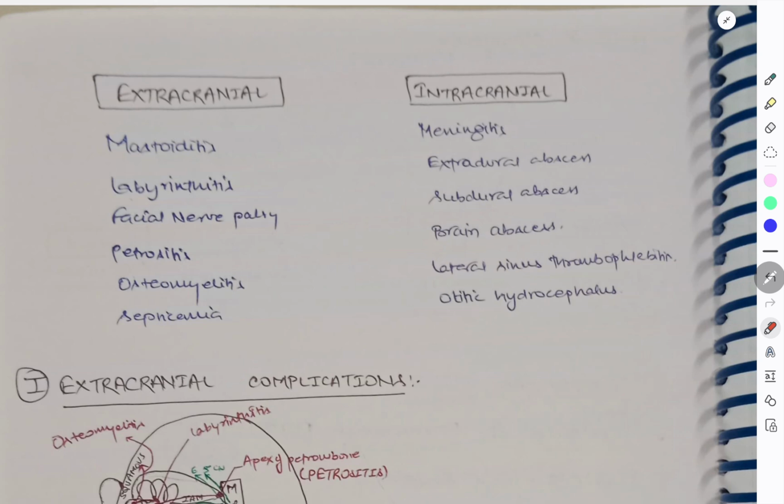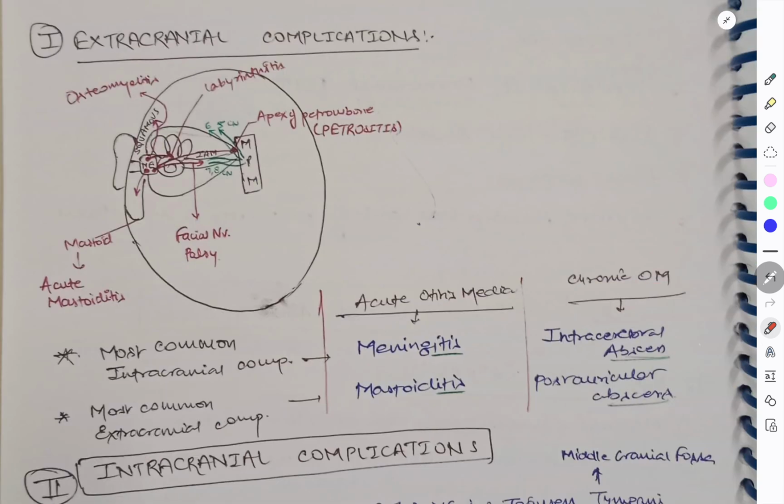Let's enumerate the classification of complications of ASOM and CSOM. We have extracranial complications and intracranial complications. In extracranial we have mastoiditis, labyrinthitis, facial nerve palsy, petrositis, osteomyelitis, and septicemia. Whereas in intracranial complications we have meningitis, extradural abscess, subdural abscess, brain abscess, lateral sinus thrombophlebitis, and otitic hydrocephalus. First, let's see the extracranial complications.